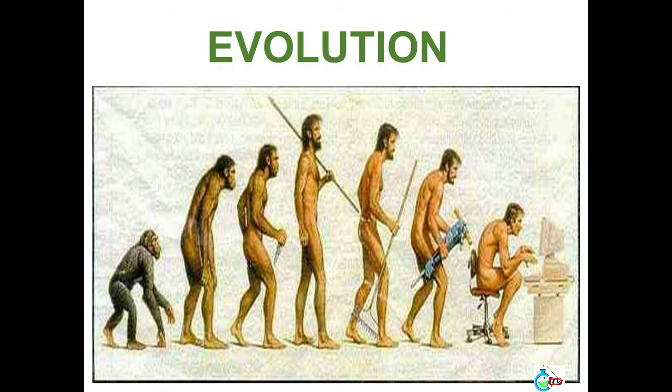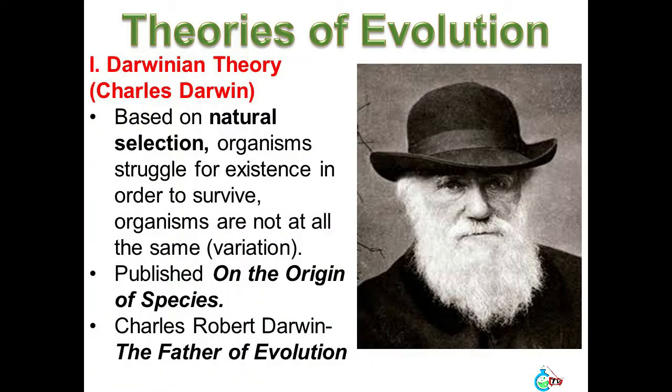Evolution. Theories of evolution. 1. Darwinian theory, Charles Darwin. Based on natural selection, organisms struggle for existence in order to survive. Organisms are not at all the same. Variation. Published on the Origin of Species. Charles Robert Darwin, the father of evolution.